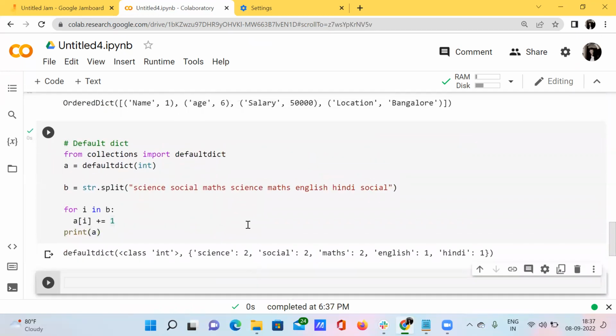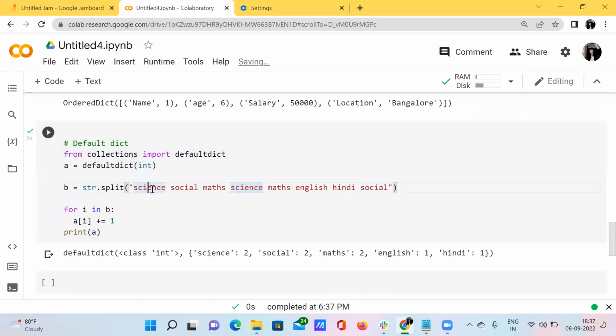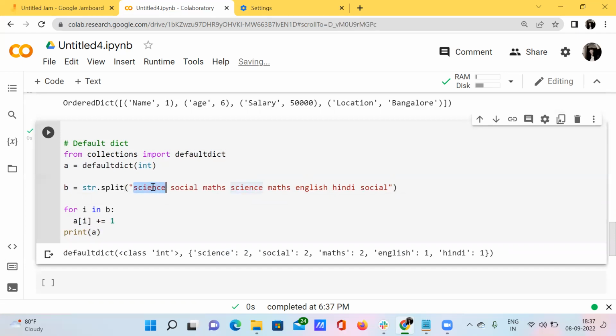I'll explain what it is, but just observe the output first, then understand the code. Let's see what I have entered. Science has been present 2 times, social 2 times, maths 2 times, English 1 time, and Hindi 1 time.